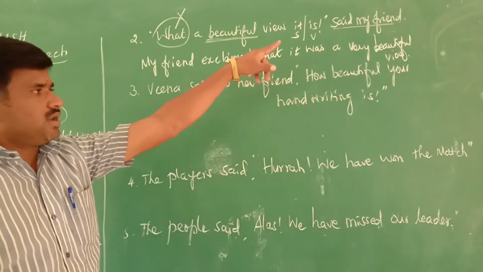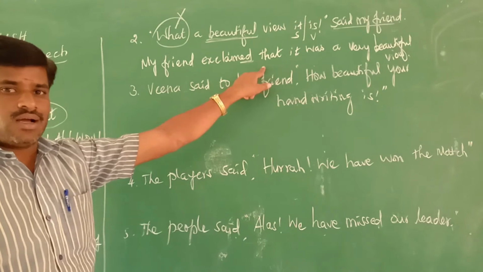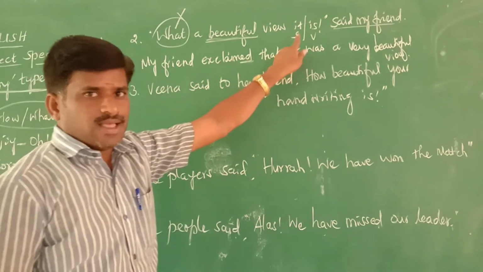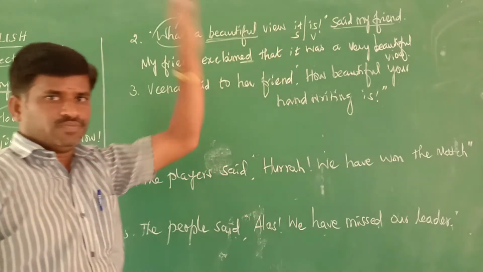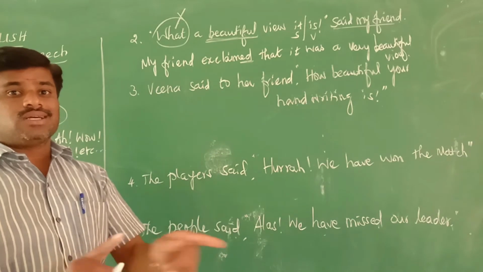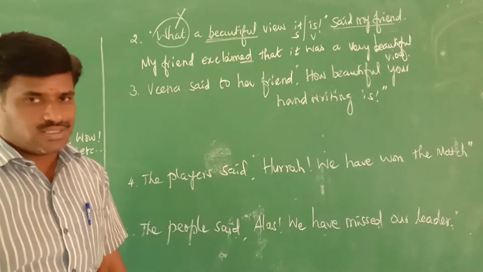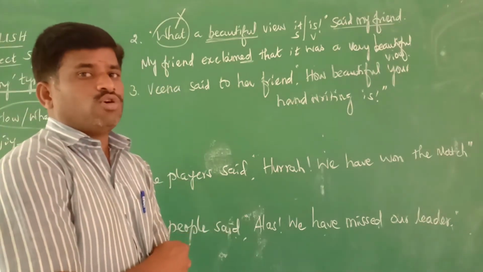Only thing, the reporting sentence you should write first, then use the conjunction word "that," then the subject you should write first, next the verb. So this you should keep in your mind. These changes you should do. You should alter the sentence: first subject, next verb, after writing the conjunction. Now, after that, there is one more thing you should do.